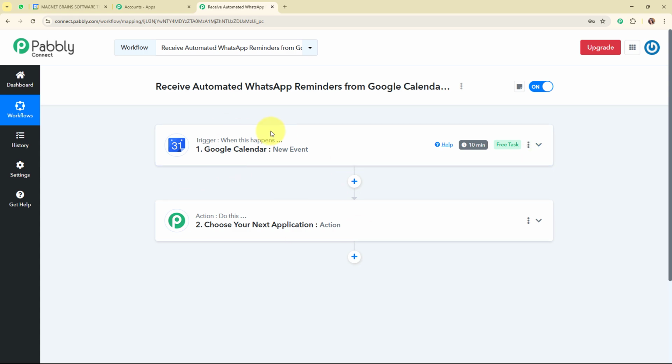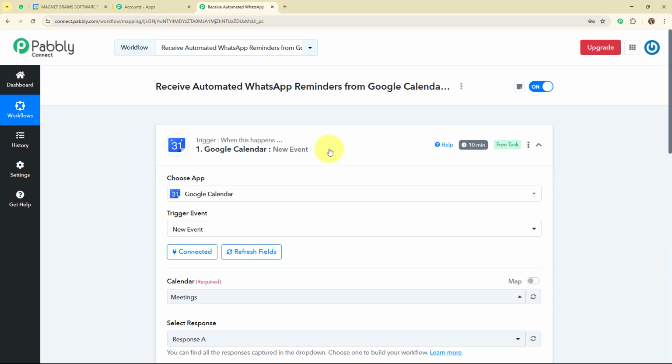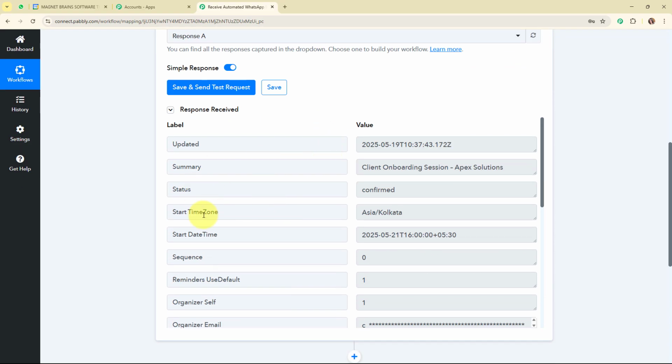So once you're done capturing the new event through Google Calendar, I'm going to set the reminder messages for the same. As I've already told you, I'm going to set up the reminders for 1 hour before the event and 30 minutes before the event. So for that, what I need to do is firstly format the start date that we have received over here.